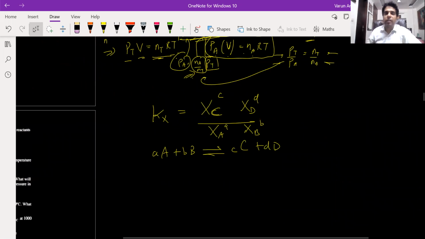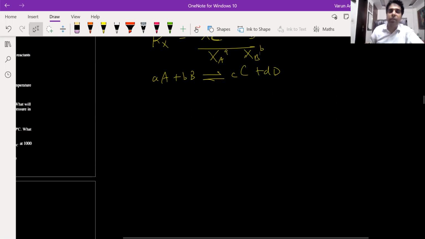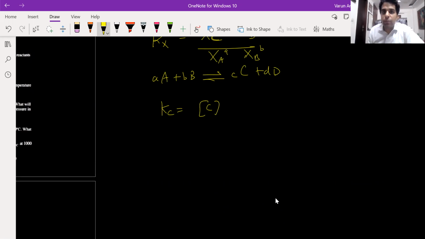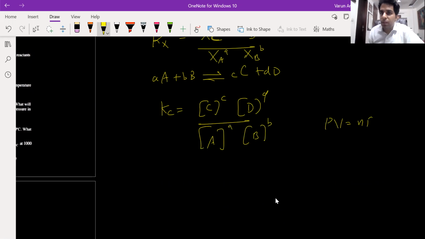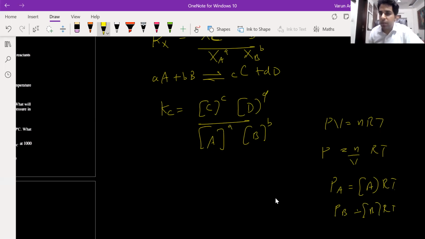So now there are three equilibrium constants and these are interconvertible. So let us derive the relation between Kc, Kp and Kx. So what is Kc? Concentration of C raised to power c, concentration of D raised to power d upon concentration of A raised to power a and concentration of B raised to power b. Now using the ideal gas equation, PV is equal to nRT. So number of moles upon volume will be your concentration and P is equal to concentration into RT. So pressure of A will be concentration of A into RT. Similarly, pressure of B will be concentration of B into RT, and similarly for C and D.